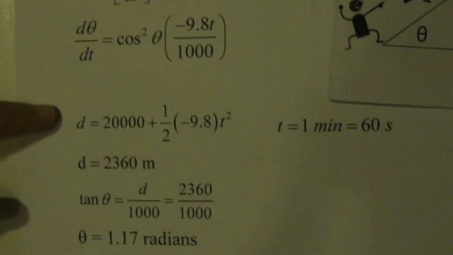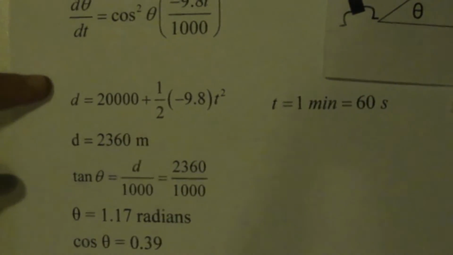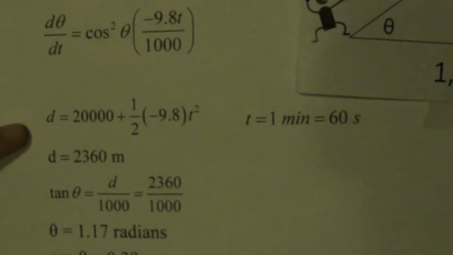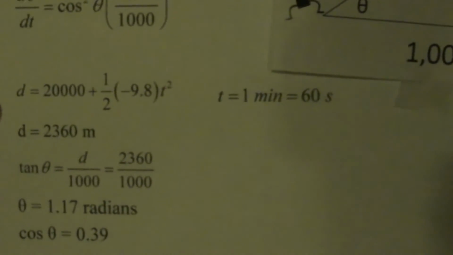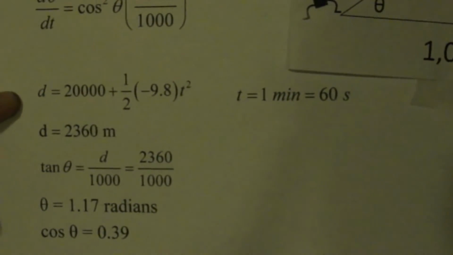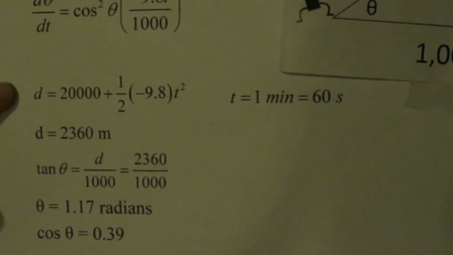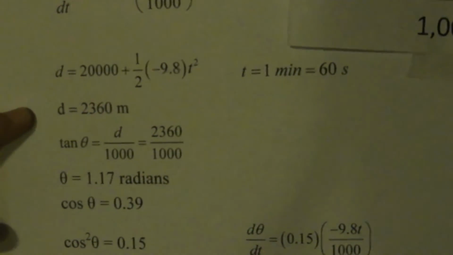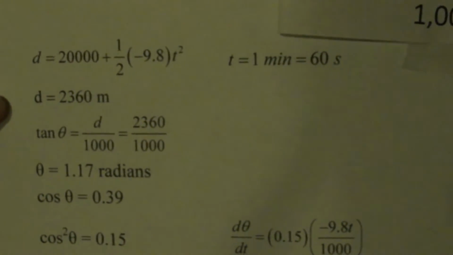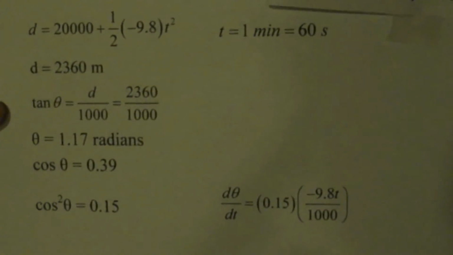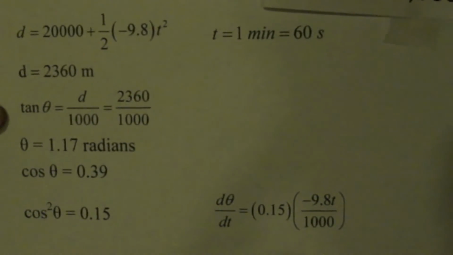Now we must find d to find cosine squared theta. Now, d is 20,000 plus 1/2 times negative 9.8 t squared, in which t is 1 minute or 60 seconds, which would make d 2,360 meters. Now we must find cosine squared theta, but first we must find theta.